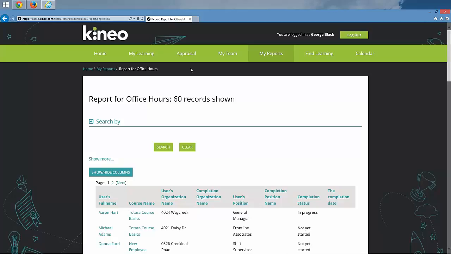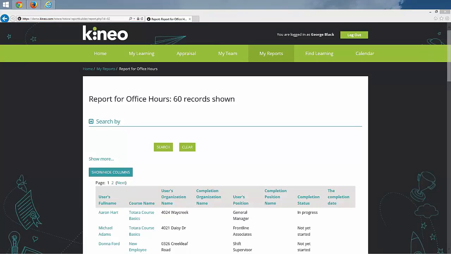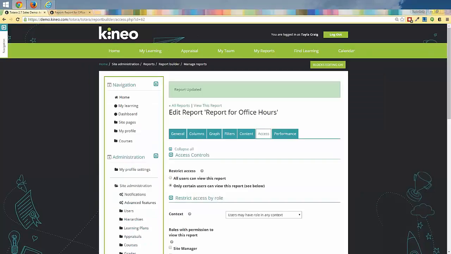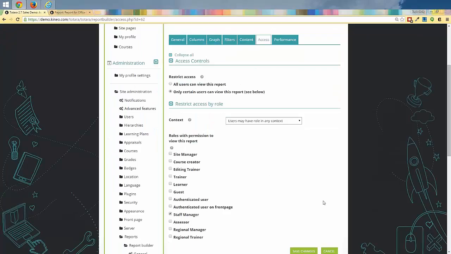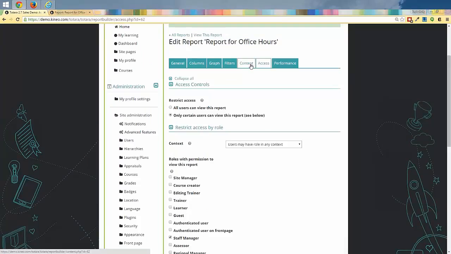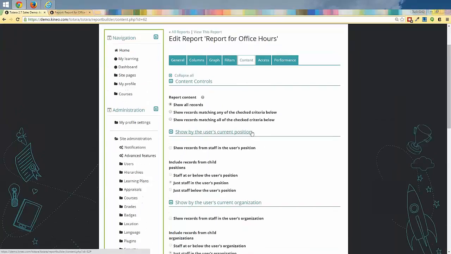Now let's take a look at how we can make those two tabs work together. Okay, so let's see here. We're going to go back in as an admin. We're going to leave our Access tab as it is. We're going to leave it set where staff managers can see it. And then we're going to go back into our Content tab, and we're going to control what content they see.